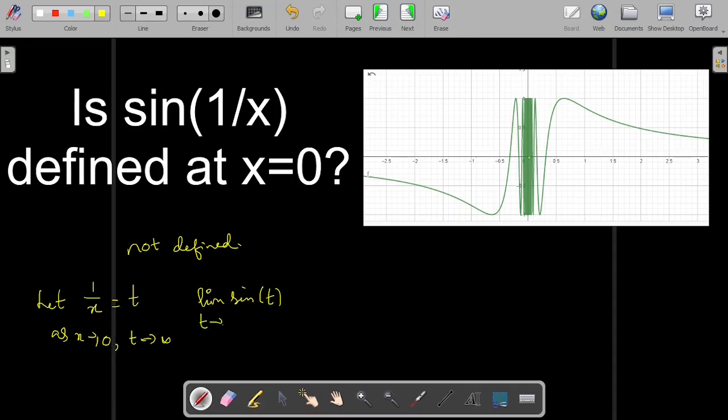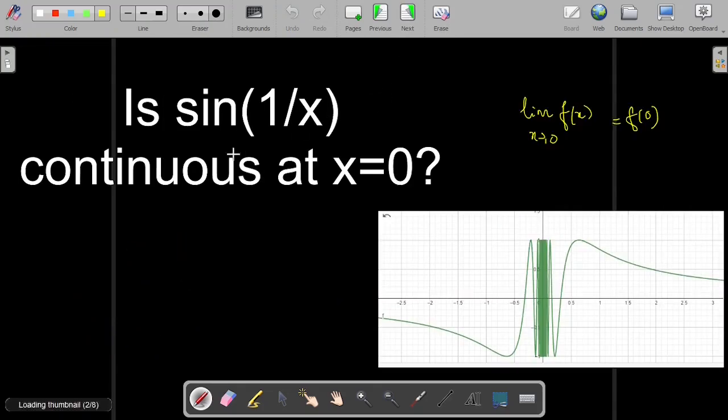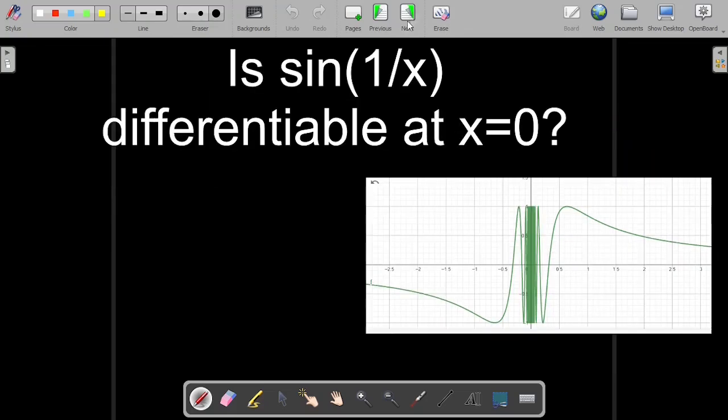So the limit t tends to infinity. When you apply the limit, you get sine of infinity, which is not defined. Now to say algebraically that it is not continuous at x equal to 0, you can show the function is not defined at x equal to 0, hence no question of continuity at x equal to 0.